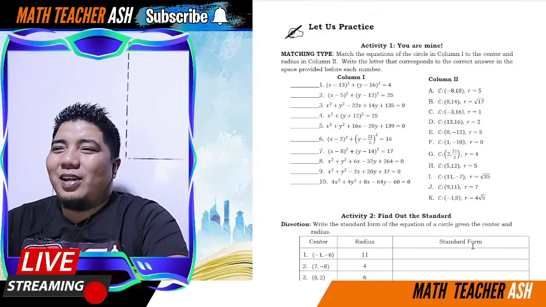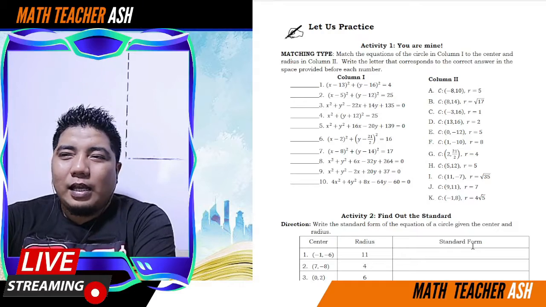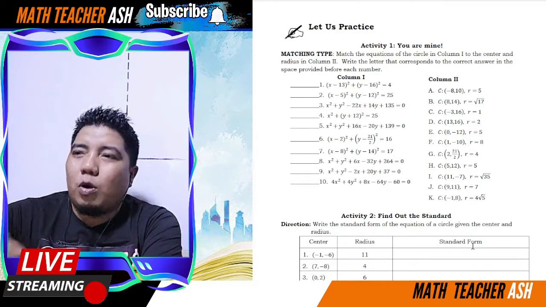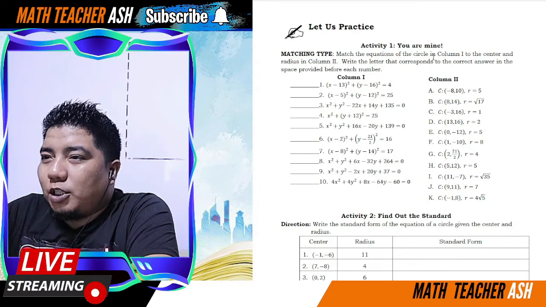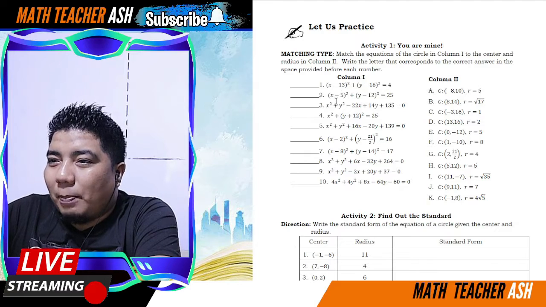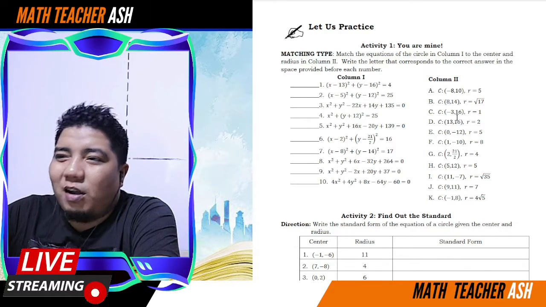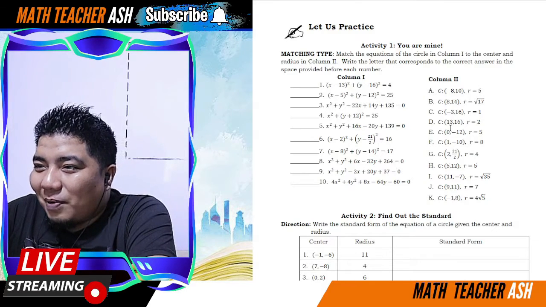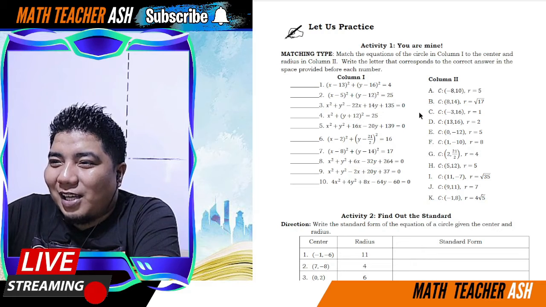So, now, ito na yon. Let us practice, my dear math learners. This is the time na kung saan kayo naman ang sumagot sa mga problems na ibibigay ng inyong module. Alright. So, we have here for the first problem, match the equation of the circle to the center and radius. Of course, napakadali lang nito. 13 and 16. Hanap ko dito ng 13 at 16. Ayun. 512. Hanap ko dito ng 512. Ayun. We have here, ito, medyo challenging ito konti.